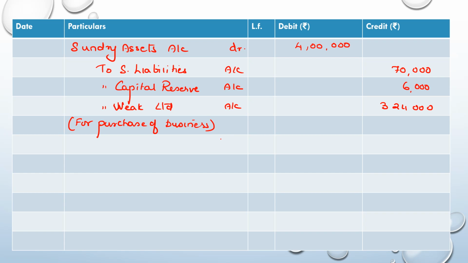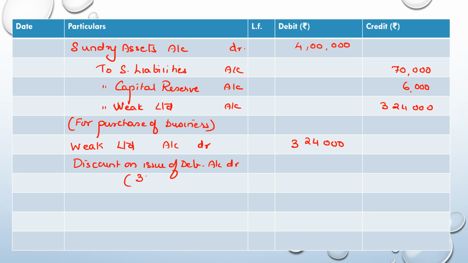Then after this, one more entry, that is to discharge the 3,24,000 to Week Limited. So we debit Week Limited account 3,24,000. But the debentures were issued at a discount. So there is discount on issue of debentures account debit. That is 3,600 into 10 rupees discount. 36,000 is the amount debited to discount.